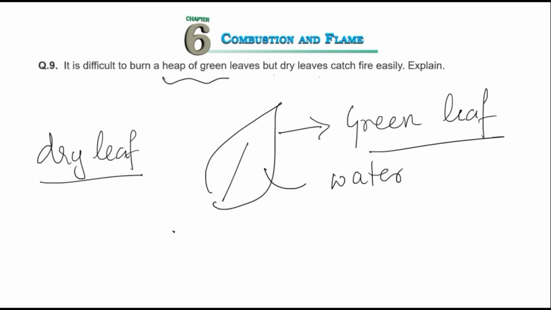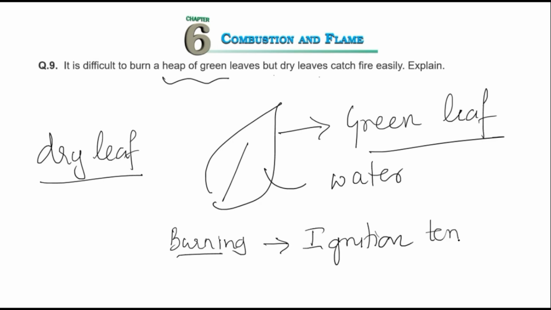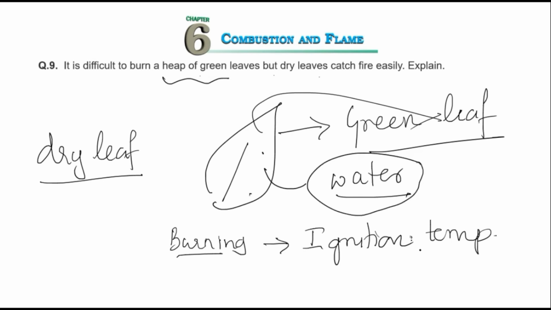Now for burning we require ignition temperature. Any substance, to burn, has to reach a temperature, and that lowest temperature is called ignition temperature. Please remember this. Water doesn't allow the green leaf to reach its ignition temperature, and unless it reaches its ignition temperature it will not burn. Therefore it is difficult to burn a heap of green leaves, but once dry they are easily burnt because they reach their ignition temperature. Water stops a green leaf from reaching its ignition temperature.